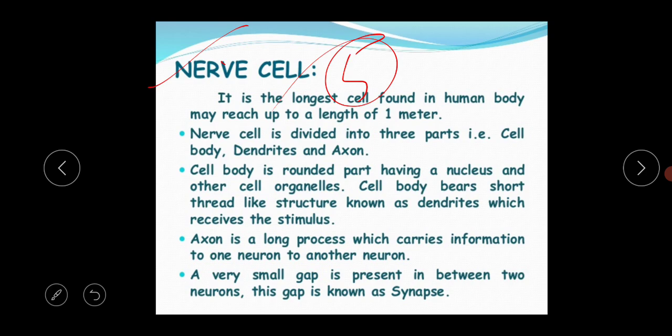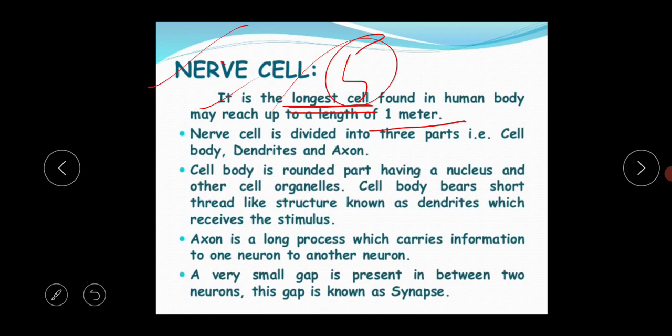So what is the meaning of the nerve cell? It is the longest cell found in the human body, which may reach up to a length of 1 meter. So this is one very important piece of information, that this nerve cell is the longest cell present in the human body. I am repeating again, the length of the nerve cell is 1 meter.